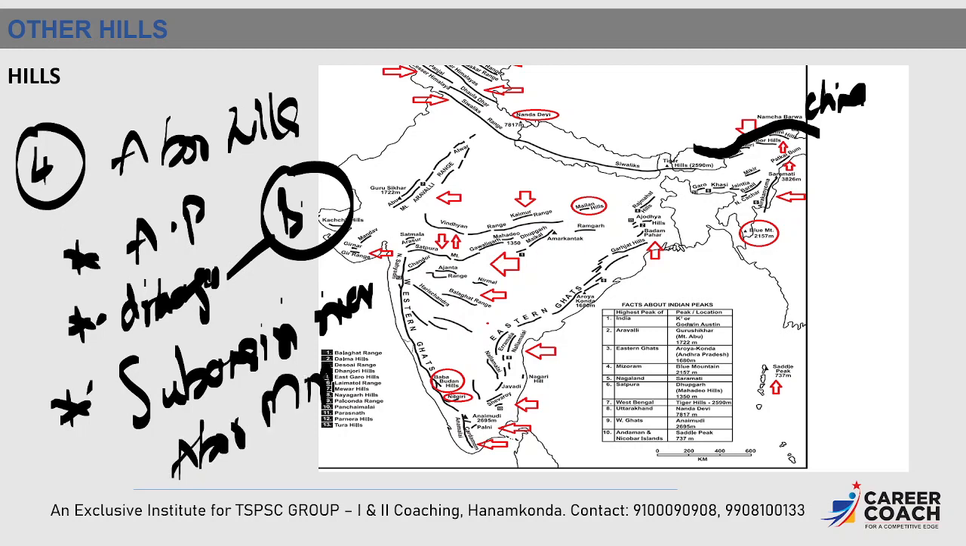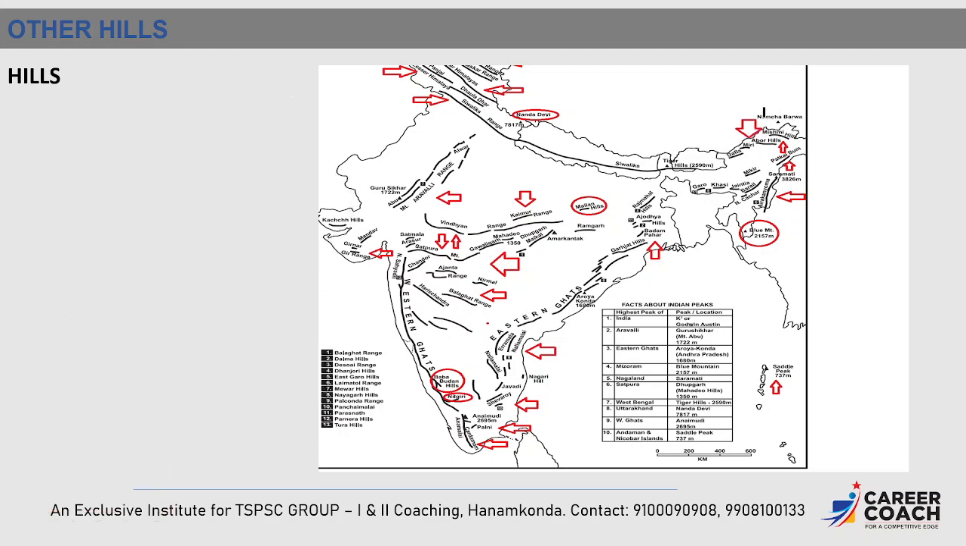You can see here, right? The Abor Hills will be here, right? So in between Abor Hills and Miri Hills, we can find the Subansiri River.